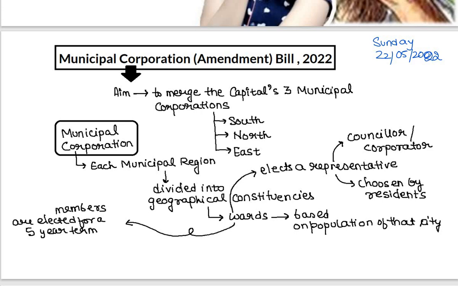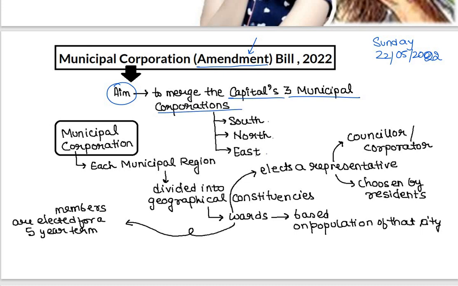So, the Municipal Corporation Amendment Bill. Now why is it an amendment bill? Because already a bill was created in 2011 which divided the municipal body into 3 parts. But now an amendment has come that we will be reuniting these 3 bodies into one corporation, and that is why it is an amendment bill. So the aim of this bill is to merge the capital's 3 municipal corporations, that is the South MCD, the North MCD and the East MCD.